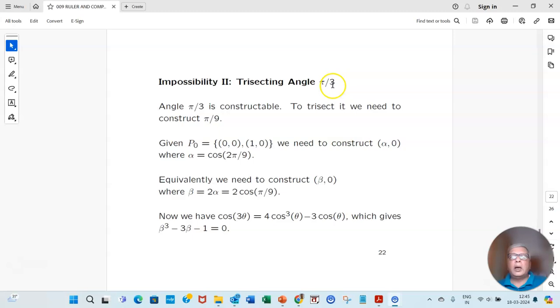Then trisecting the angle pi by 3. So pi by 3 is constructible. We need to construct pi by 9. So we need to construct a point alpha, 0, where alpha equals cos 2 pi by 9. Here the monic polynomial is beta cubed minus 3 beta minus 1 equals 0, which comes from the equation cos 3 theta equals 4 cos cubed theta minus 3 cos theta.